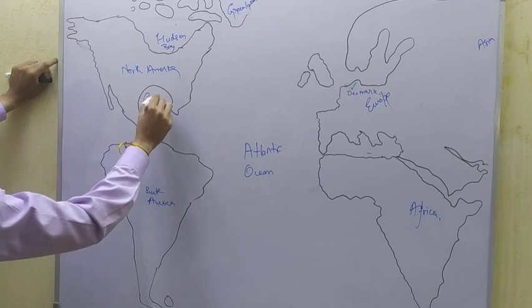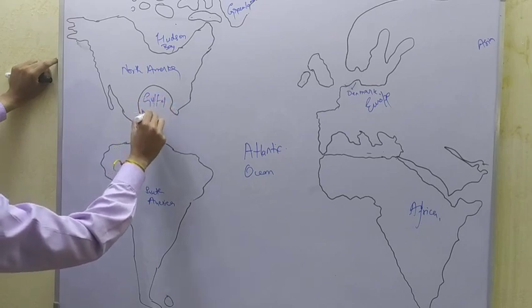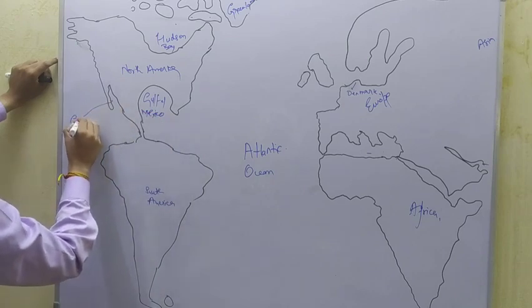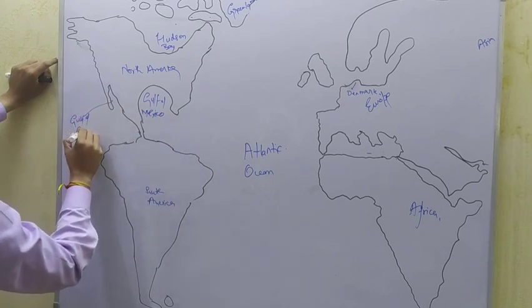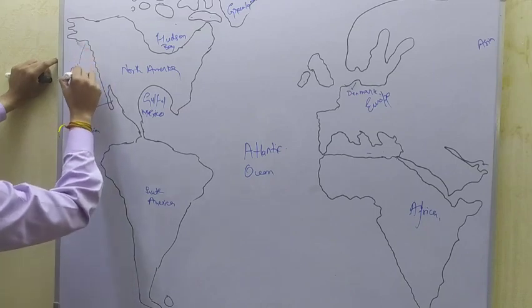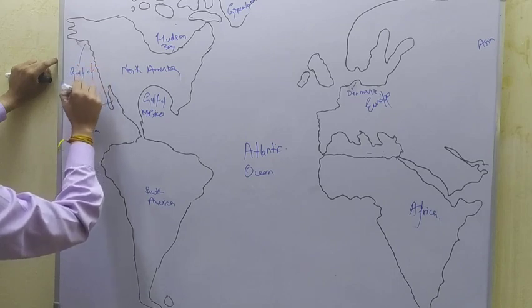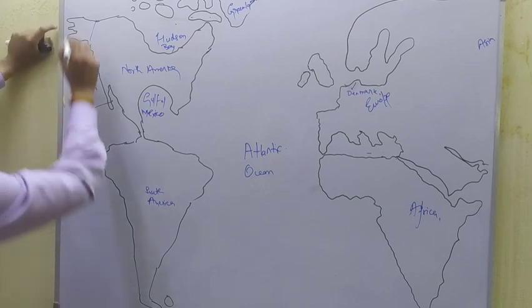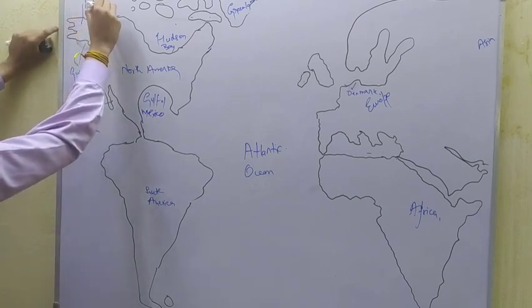Gulf of Mexico, Gulf of California, Gulf of Alaska, this is Alaska,